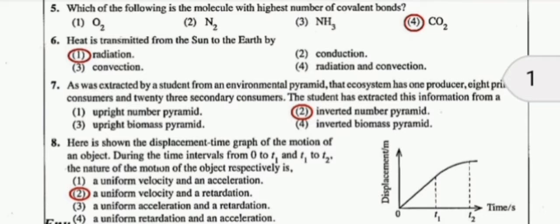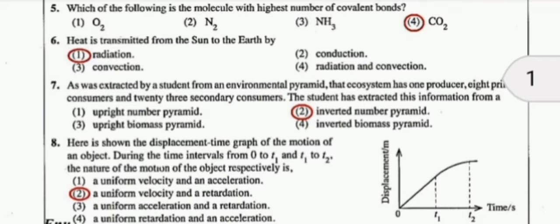The second heat transmission is conduction. In conduction, heat transmits from solid to solid. For example, if we touch the iron box plate during ironing, we get heat from the plate. And also, if we touch an iron rod during heating, we feel the heat in our hand.